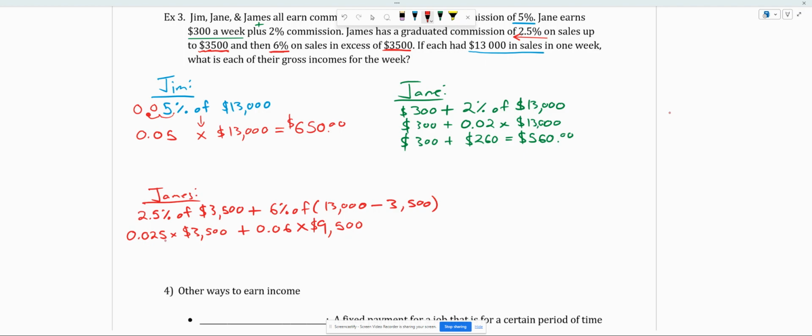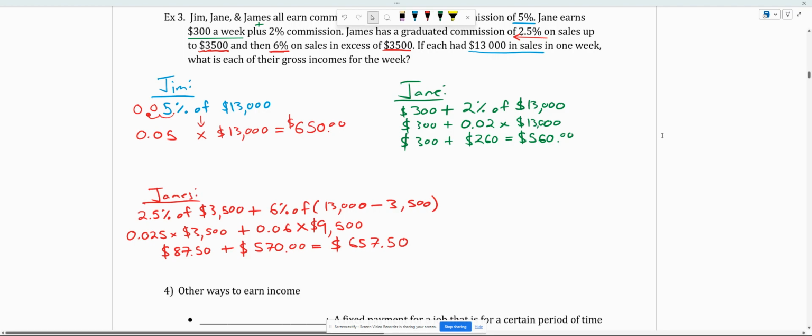Good to go. Okay, so multiply, then add. So our first portion of commission here is going to give us, not a lot, $87.50. Okay, that doesn't sound very good. But the next piece is pretty substantial. The next piece of commission is actually $570 when we take 6% of the remainder. Okay. Add those up and we're going to get a total commission of $657.50. So now we see James is actually in the best spot, walking away with the most cash at the end of the week.